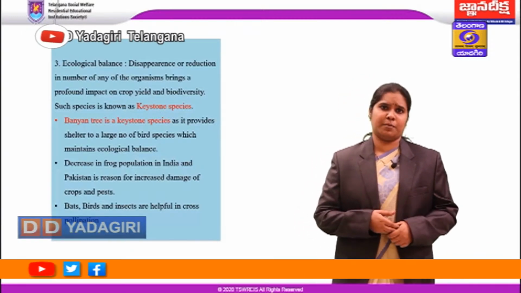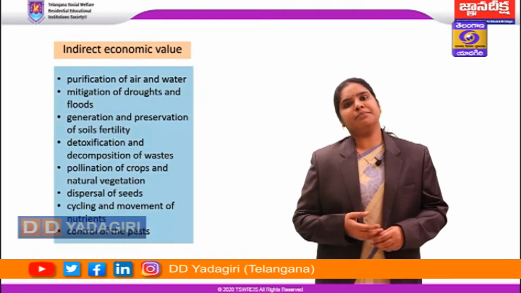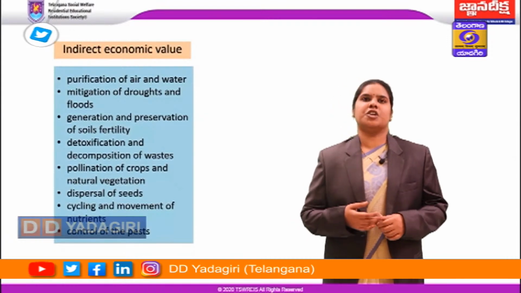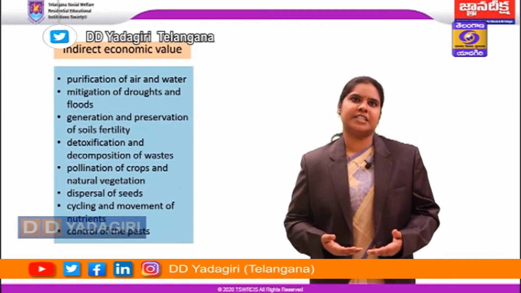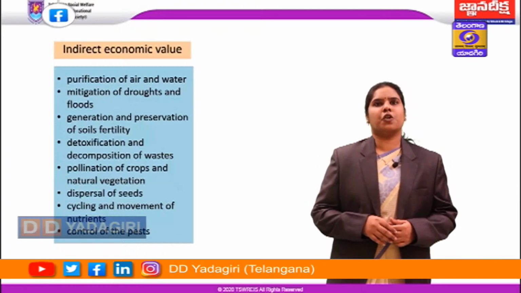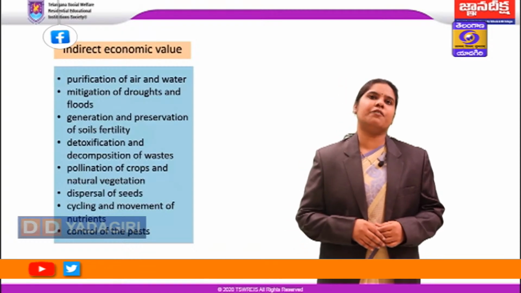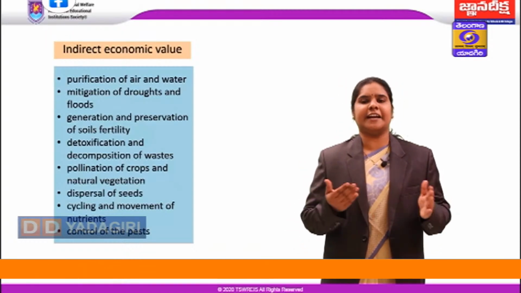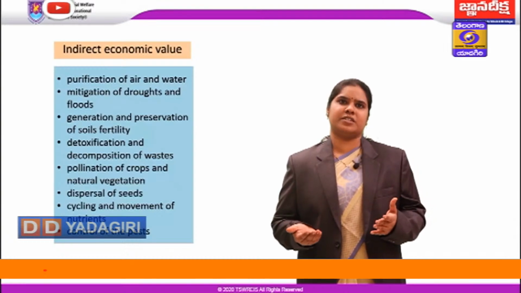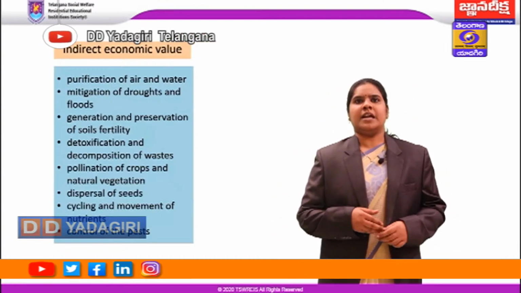And other indirect economic value factors are: we get purified air and water, mitigation of droughts and floods, generation and preservation of soil fertility, detoxification and decomposition of waste, pollination of crops and natural vegetation, seed dispersal agents, cycling of nutrients, that is, cycles like the nitrogen cycle, carbon cycle, and phosphorus cycle which operate in nature, and control of pests.